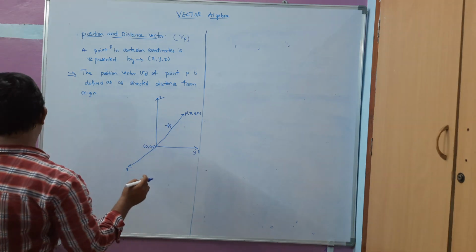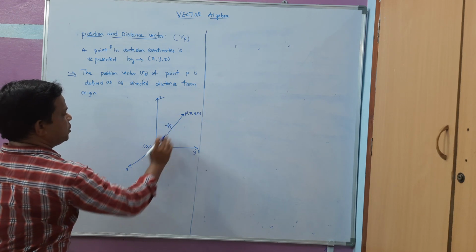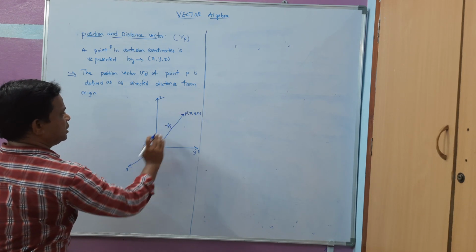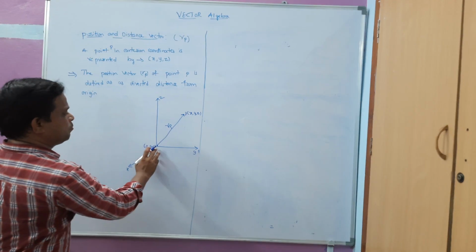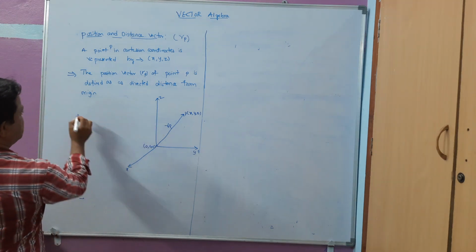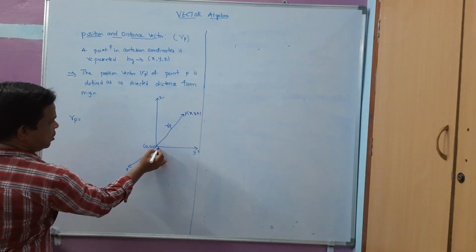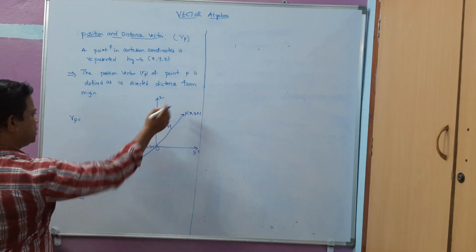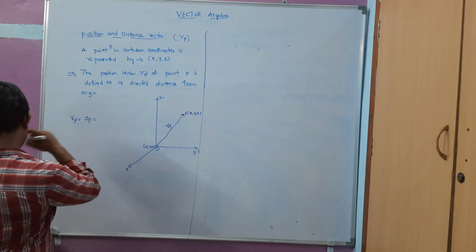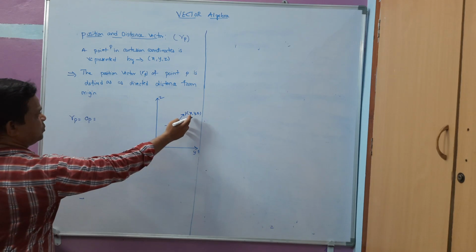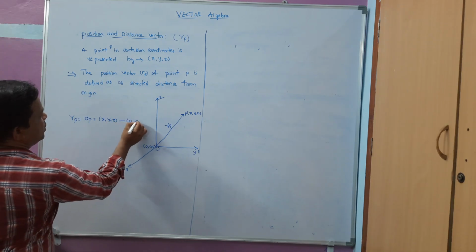Now always you have to remember that we are going to point from the tail to the head, so always you have to subtract the tail point from the point the arrow is heading toward. Always remember that rule. That is, rp is equal to, here I am going to represent the origin as O, so this is the distance between these two points. That is OP is equal to x comma y comma z minus 0 comma 0 comma 0.